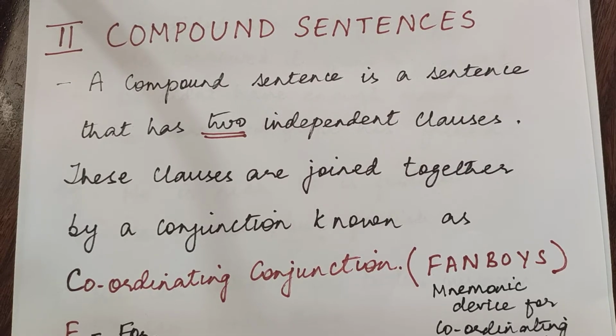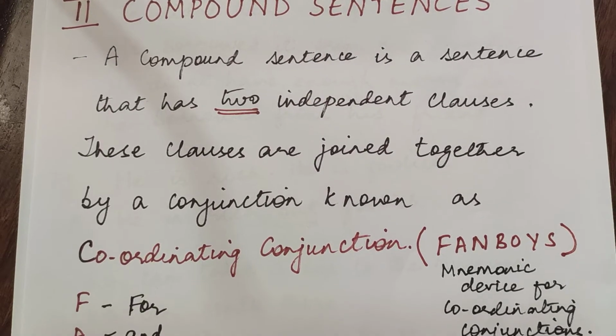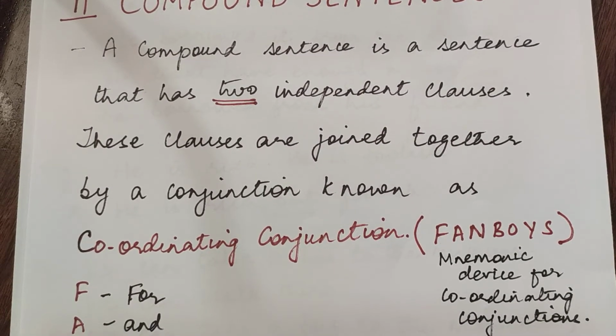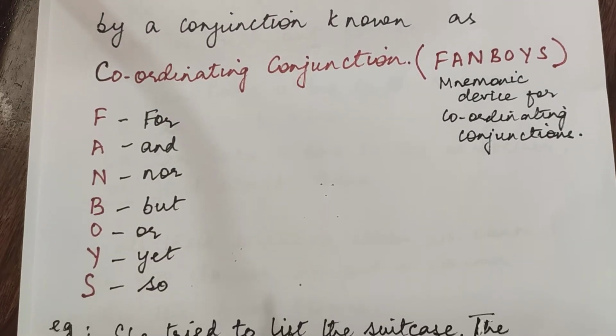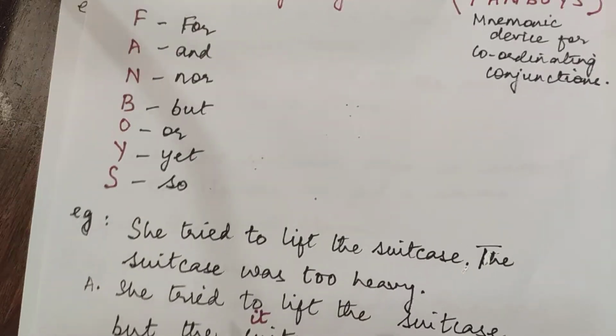Now let us learn about compound sentences. What is a compound sentence? It is a sentence that has two independent clauses which are joined together by a coordinating conjunction. And the mnemonic device used for coordinating conjunction is fanboys. What do fanboys stand for? For, and, nor, but, or, yet and so. So two simple sentences are joined together by a coordinating conjunction. Let us see the examples.